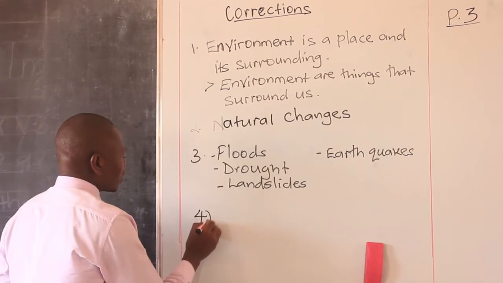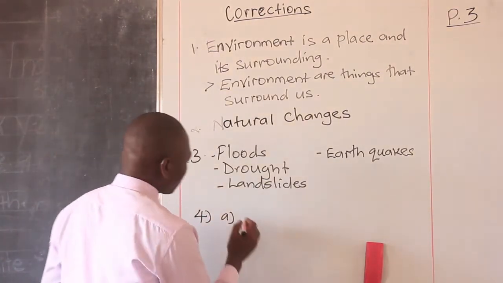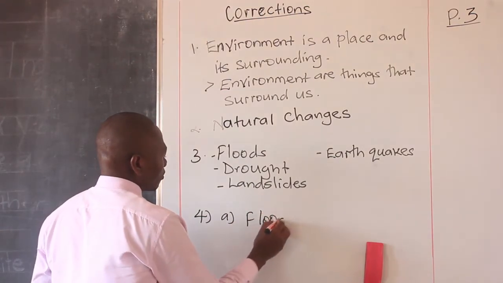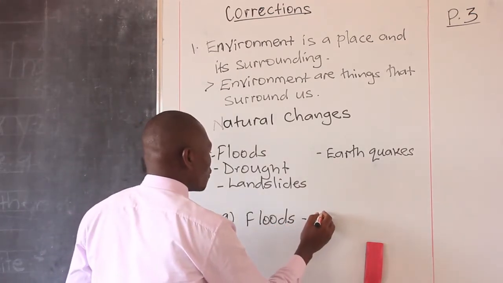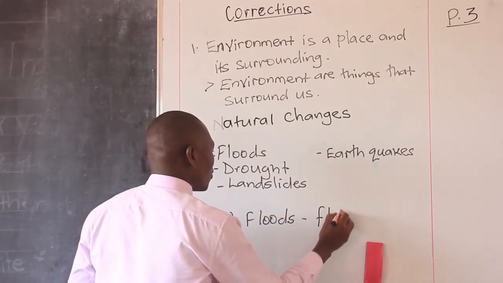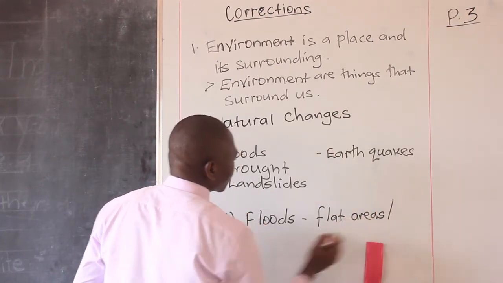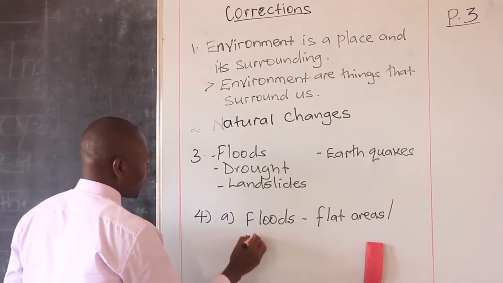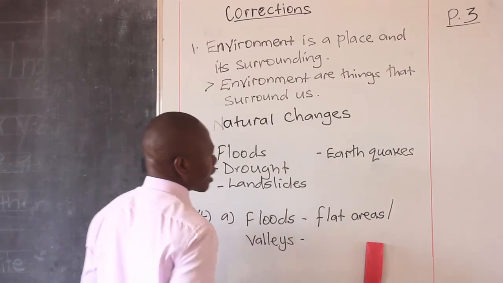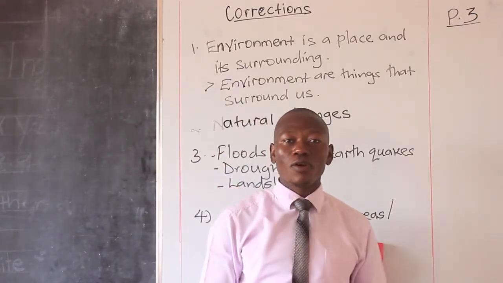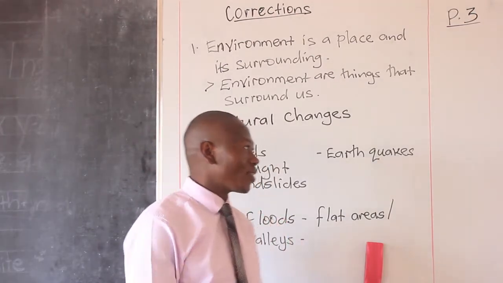Where do you think these natural changes take place? A, they're asking us about floods. Floods take place in flat areas, or sometimes they take place in what? Valleys. And we say these are very dangerous in that they lead to death of people. Whenever they occur, they lead to death of people in that area.